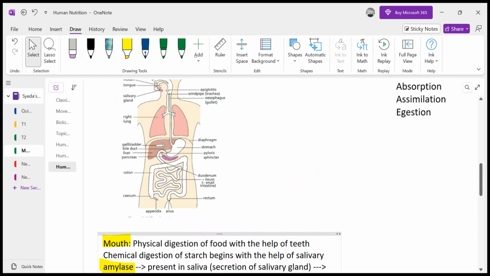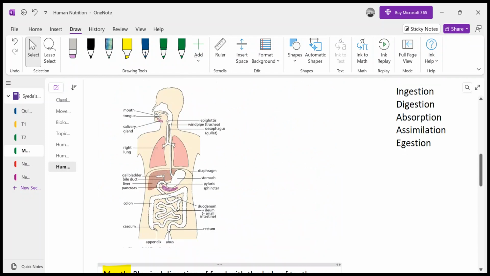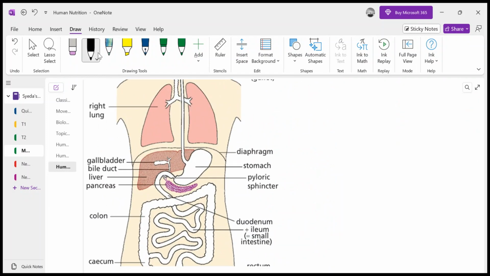Now see here. Here you could see that in the stomach the digestion of proteins is partially done. Still the proteins are not fully digested. Now this chyme is being released here in this part of the small intestine which is called duodenum.